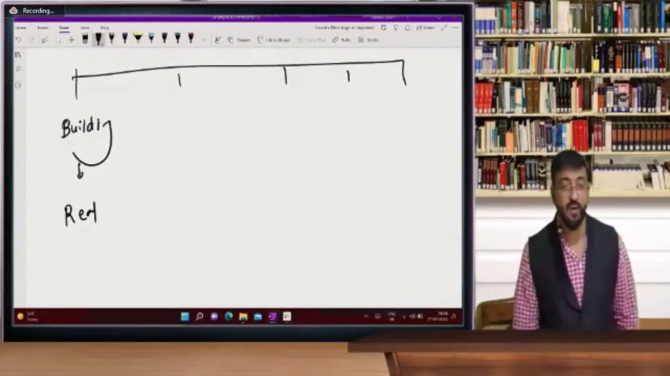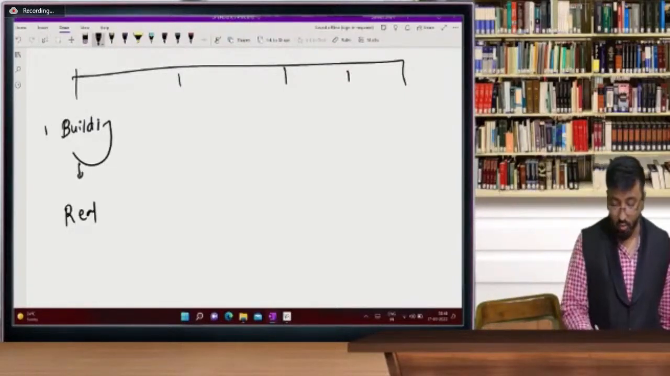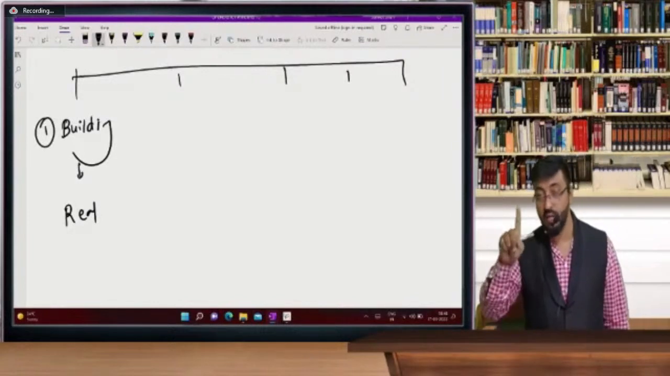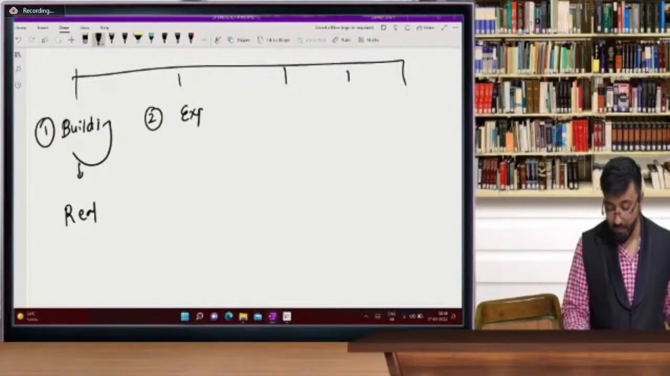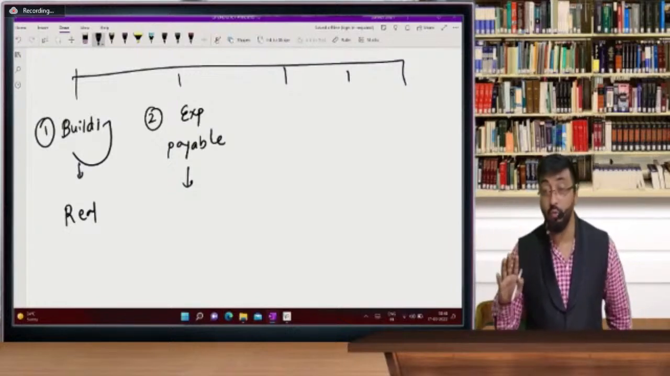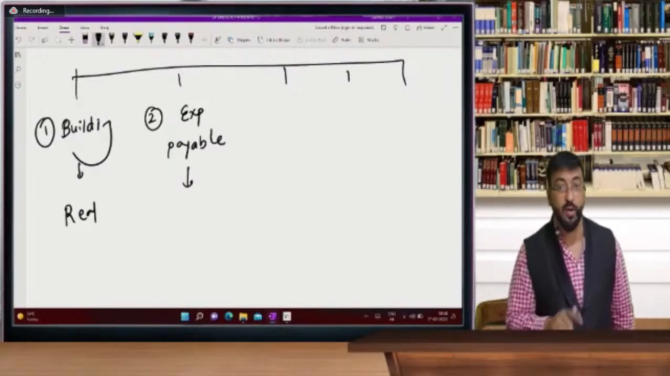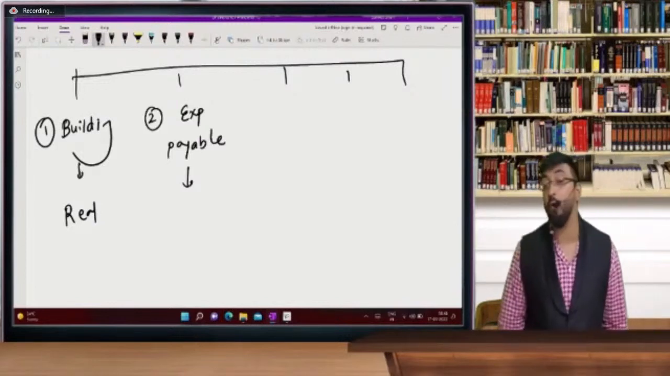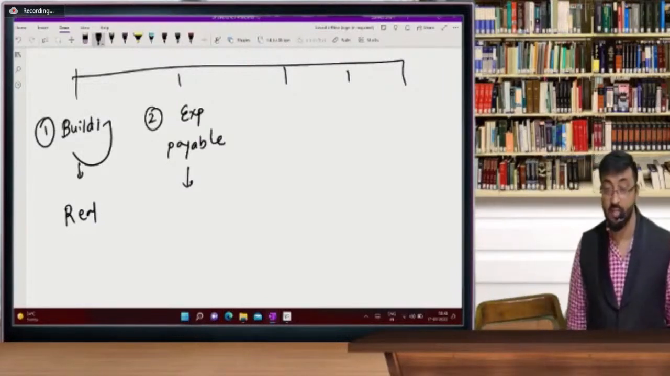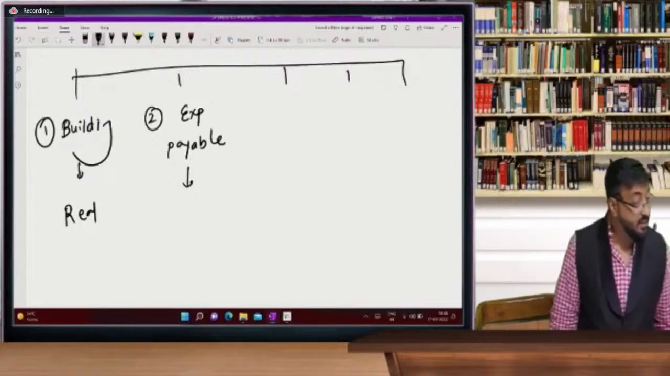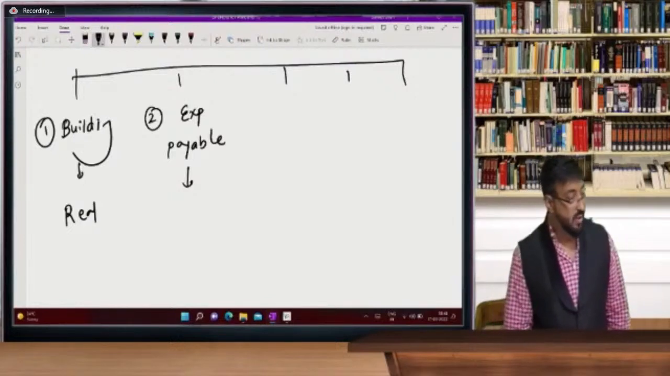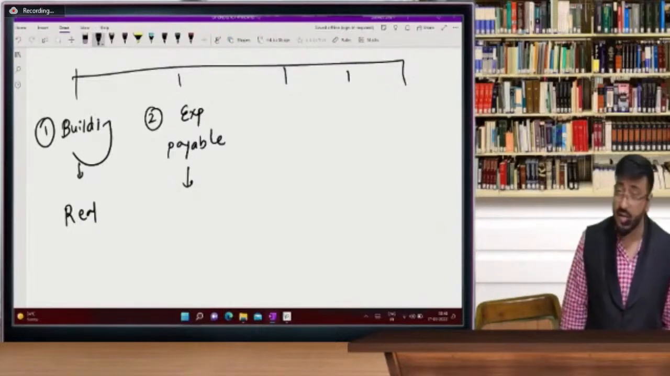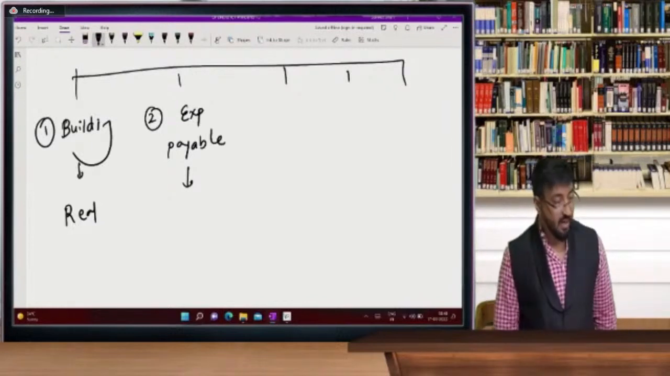Let's see who answered very fast. So beta, you just have to write the number and answer. One is a real account. Second account: expense payable. I don't want only the account, I want the entry from your side too. What is the entry for expense payable? Beta, I want the entry, I don't want only accounts.